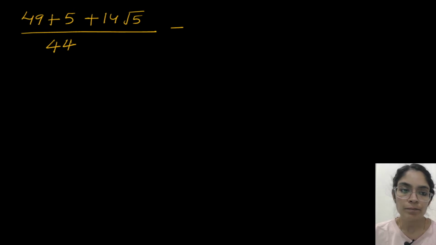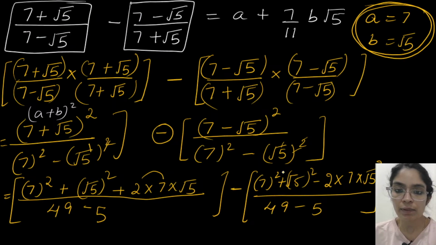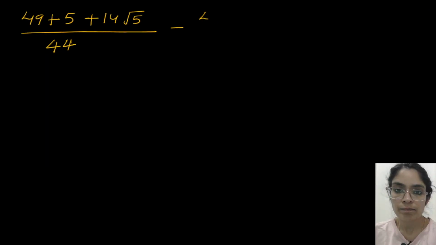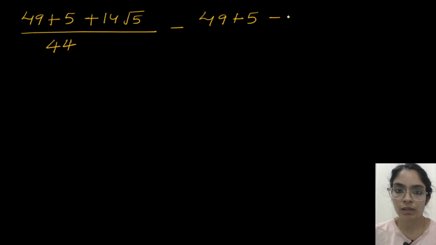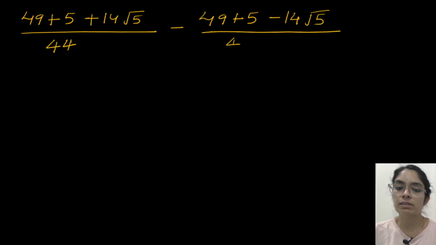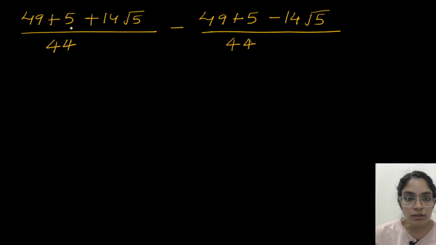Now here minus is there. This part, if we solve the same way: 7 square is 49, root 5 square is 5, so 49 plus 5. Here, same thing, minus 2 into 7 is 14, 14 root 5. Denominator is the same, 49 minus 5 is 44. Now we can solve. Everyone is getting different values, we'll just see. What is 49 plus 5? So this will be 54.